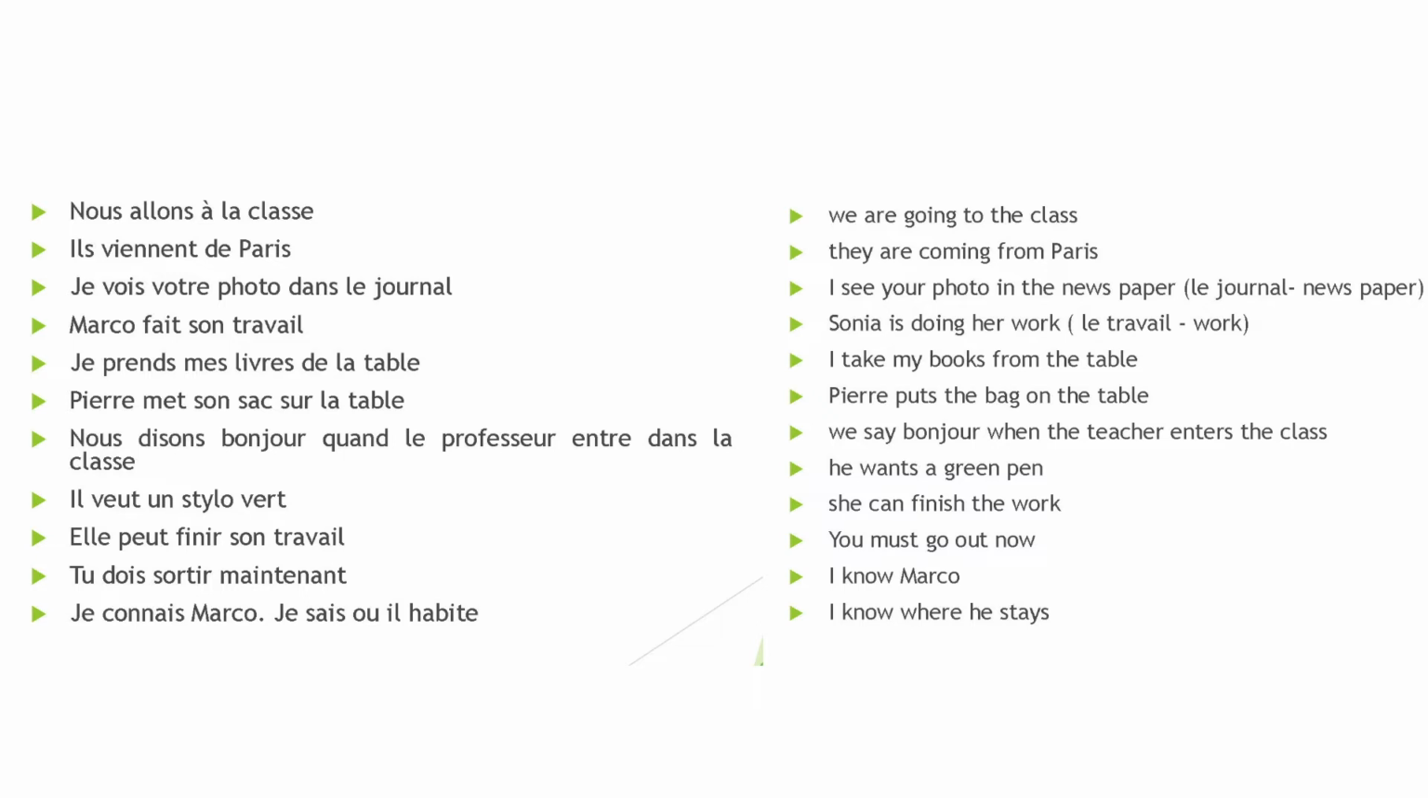Okay. Then, I take my books from the table. To take, it is prendre. I take will be je prends. My books, mes livres. Je prends mes livres. From the table, de la table. Or I am taking my books. Je prends mes livres. Okay. Another sentence. Pierre puts his bag on the table. Pierre. To put, the verb is mettre. Conjugation of mettre. M-E-T-S, M-E-T-S, M-E-T. Pierre met son sac sur la table.